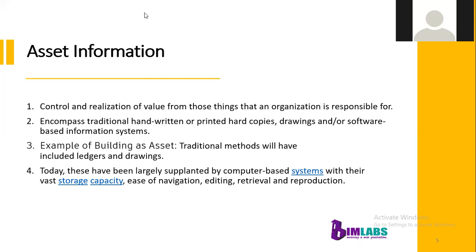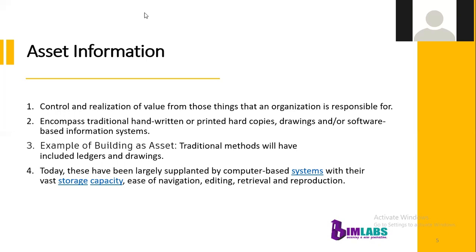Asset information means we have to collect the maximum information about an asset. According to the asset, it will have different information. It will help to collect the maximum revenue, or the maximum value from that particular asset.